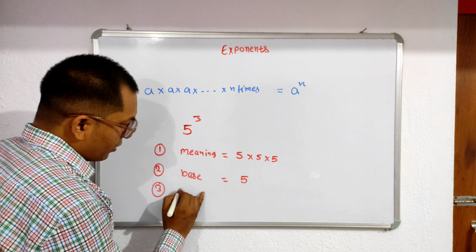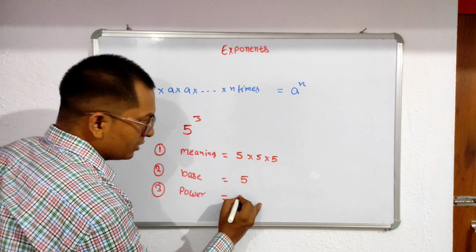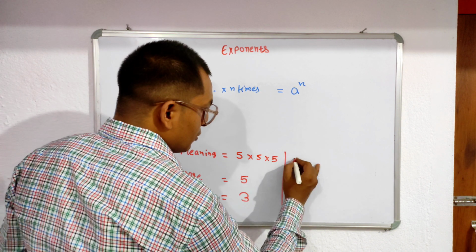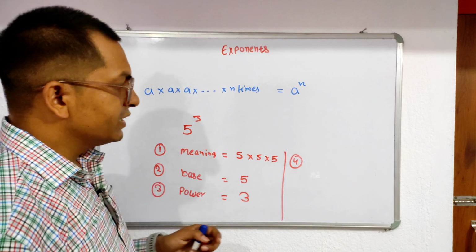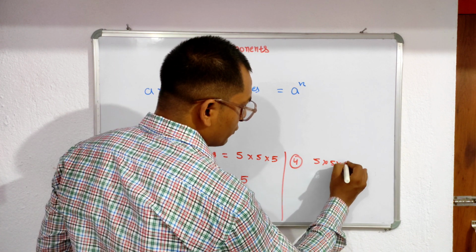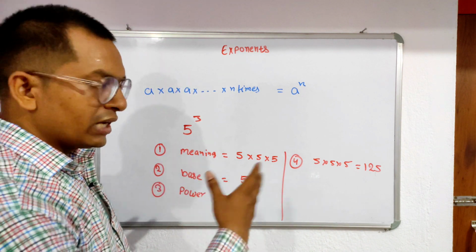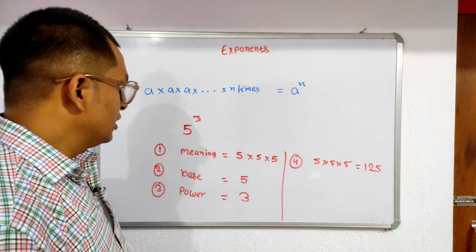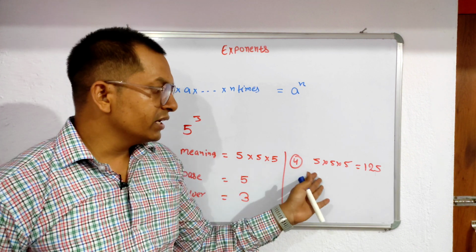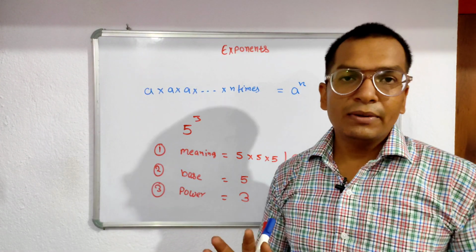Third question is to find the power, or exponent, or index. So here we write 3. And finally they ask to find the value. So we write 5 into 5 into 5, that means 3 times, which is 125. So mainly these 4 types of questions will be asked in your examinations. You write the meaning, the base, the power, and the value. Then I think the basic fundamentals will be clear.